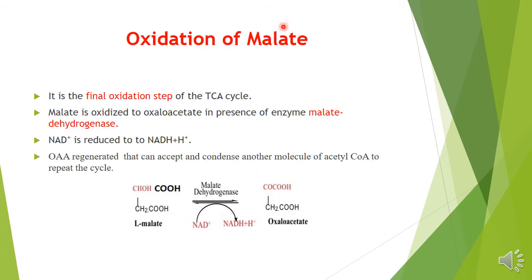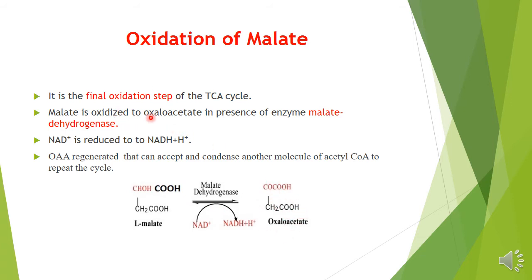Now what will happen to the malate next? Oxidation of malate is the final oxidation step of the TCA cycle. Malate is oxidized to oxaloacetic acid. That is the regeneration of the oxaloacetate.